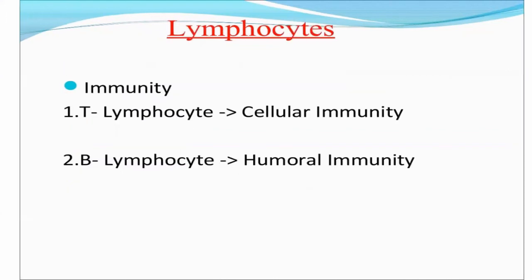Lymphocytes, as we have discussed in our previous class, are of two types. T cells take part in the cell-mediated immunity of the body, while B cells take part in the humoral antibody-antigen immunity.